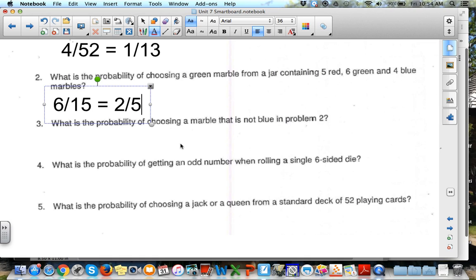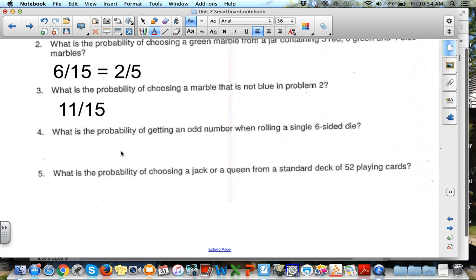Okay, for number 3, what is the probability of choosing a marble that is not blue in problem 2? Well, if we don't want blue, that means anything other than blue would work, so that would be red or green. And there are 5 red and 6 green. That's a total of 11 not blue marbles, still divided by our same total, which is 15. That can't be reduced, so that is where we're going to stop our probability right there.